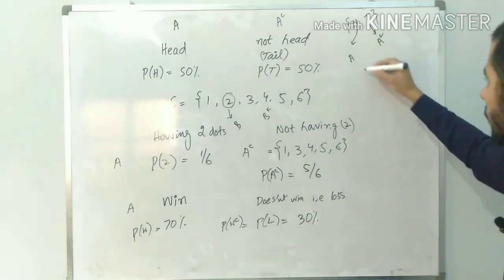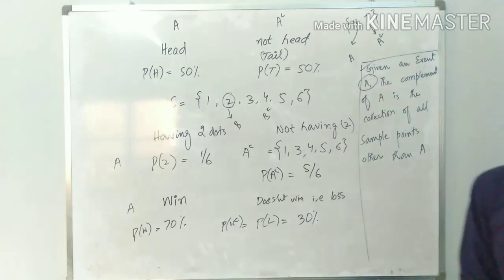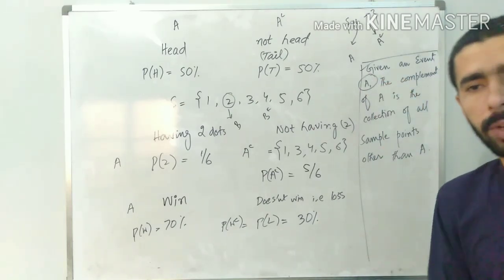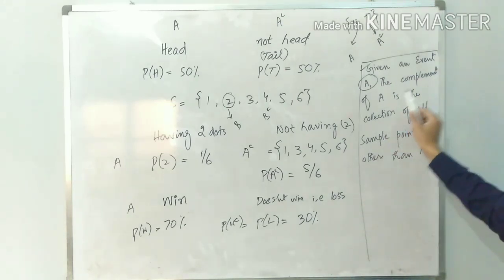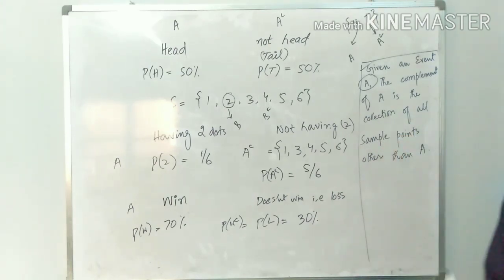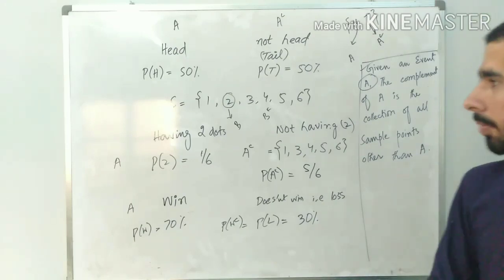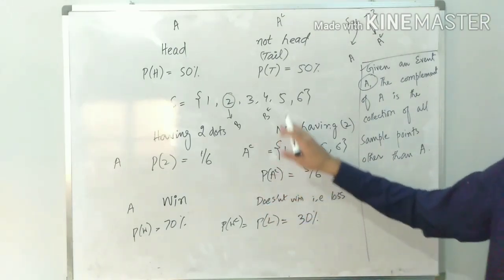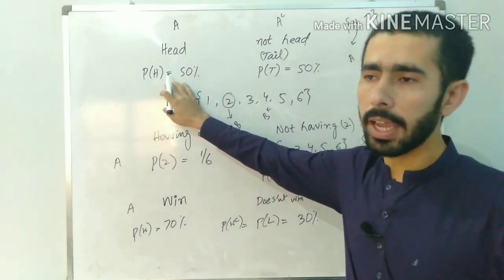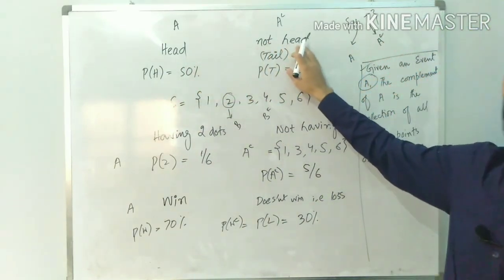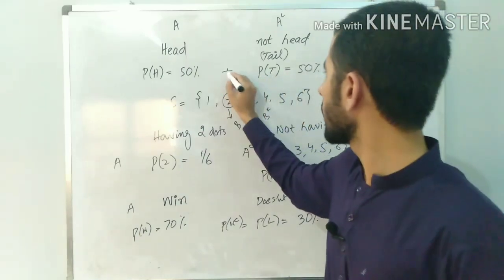If we define it, we would say: given an event A, which for sure would be defined in a proper way, the complement of that event would be the collection of all sample points which are not in A. One thing we notice from here is that if I add the probability of head and the probability of head complement, that is tail, I get 50% plus 50%, that is 100%.